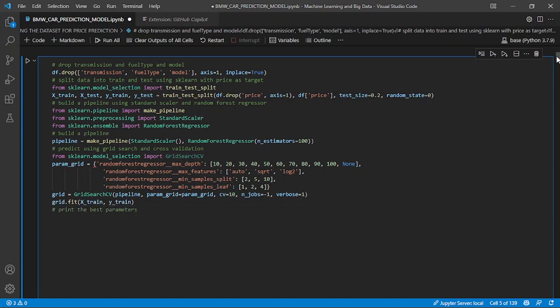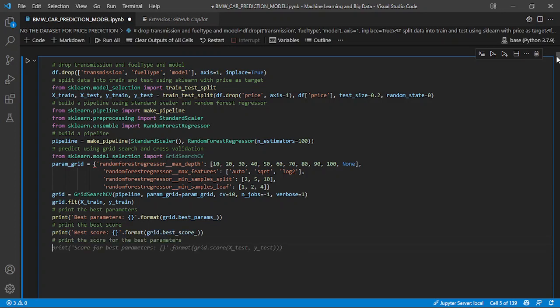Then we want to see the best parameters. Okay, so print the best score. There's the best score. Okay, and then we want to print the best score for the test. This is the test component of it. Okay, and we're done.